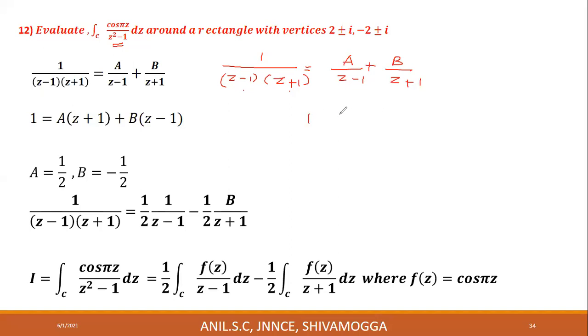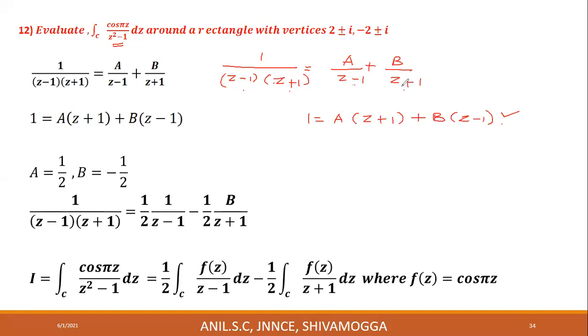Therefore, 1 is equal to a into z plus 1 plus b into z minus 1. You take LCM and cancel the denominators and simplify, you get this. I think all of you can do that simplification part, taking LCM and simplifying.